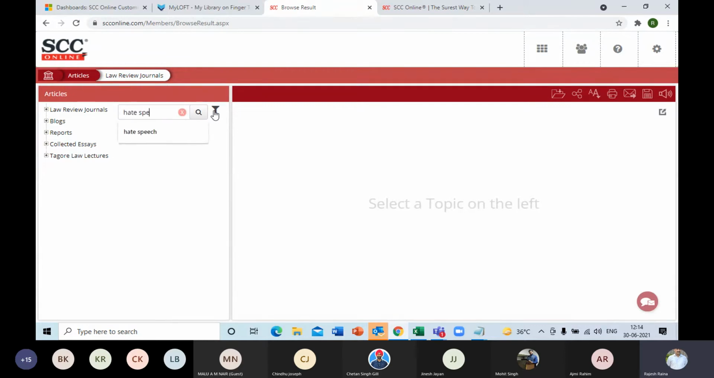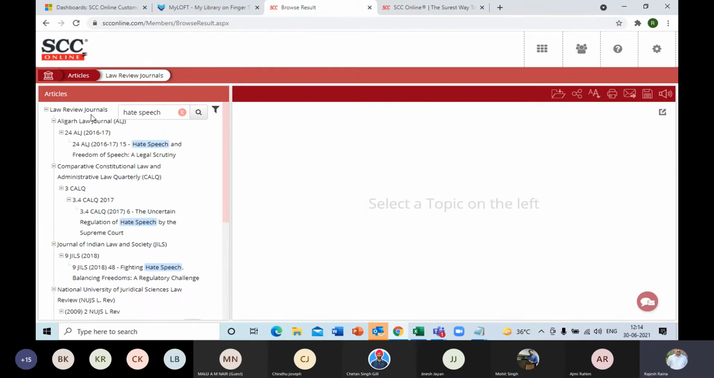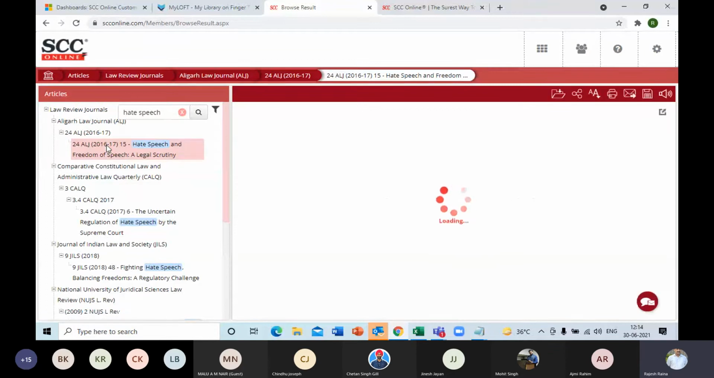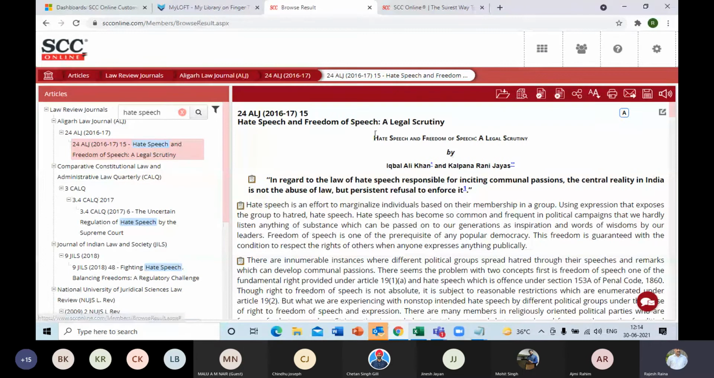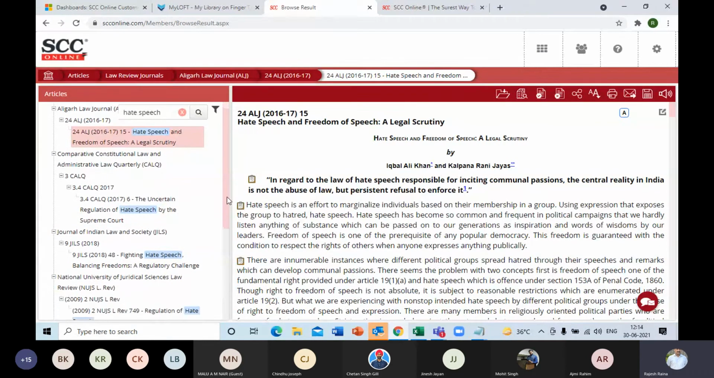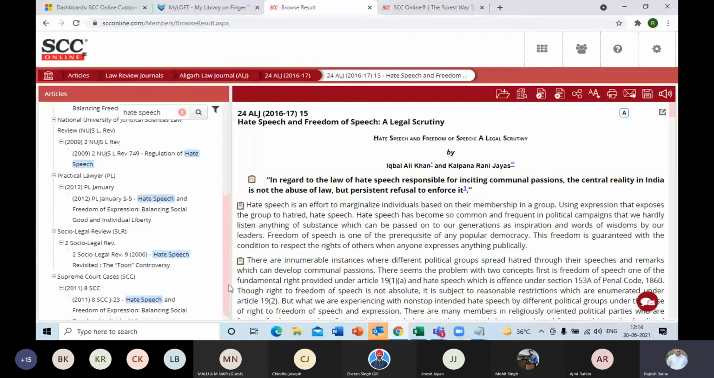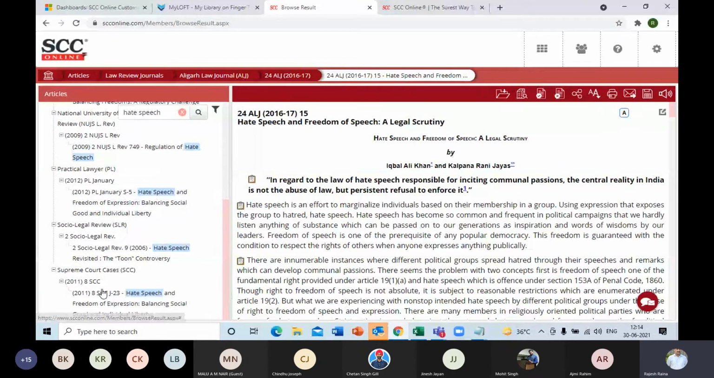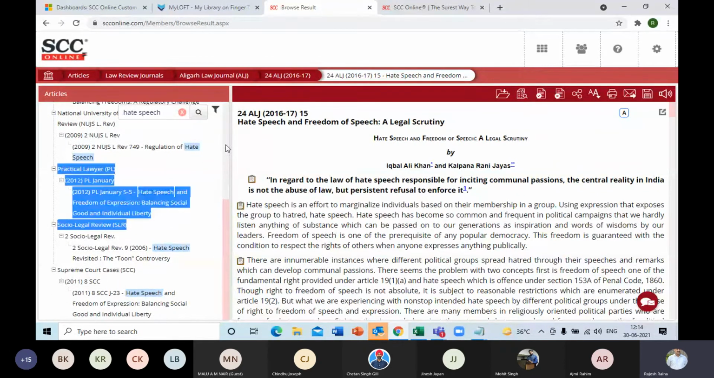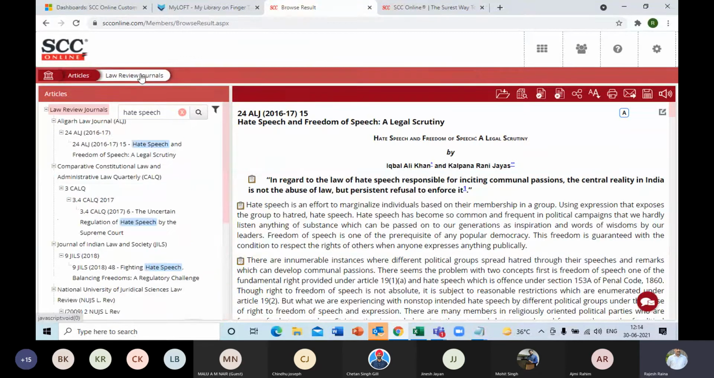Suppose I'm looking for, I was reading this one on hate speech. I'll type that in the filter segment, and it'll pull out from all the journals the ones which are titled as hate speech or where hate speech is mentioned. One from Aligarh Law Journal, CALQ, JLS, NUJS, Practical Lawyer, as well as SCC, Supreme Court Cases also. So you can get to see these law review journals.